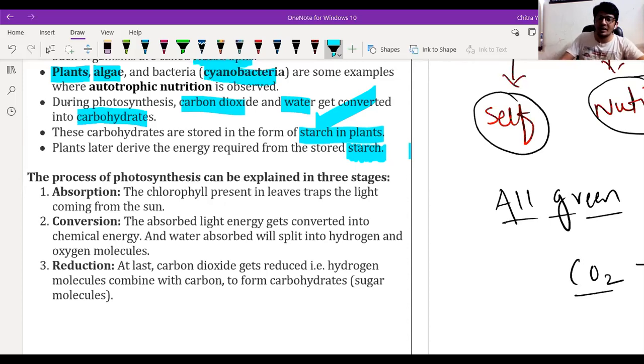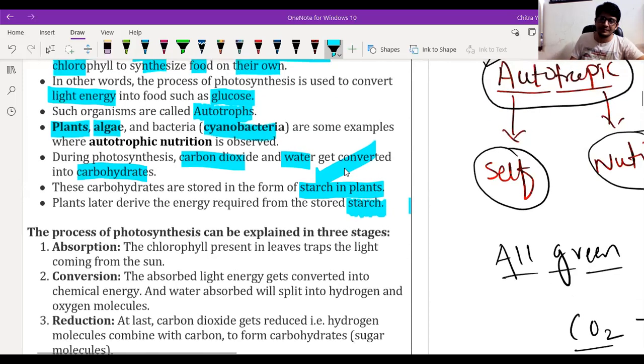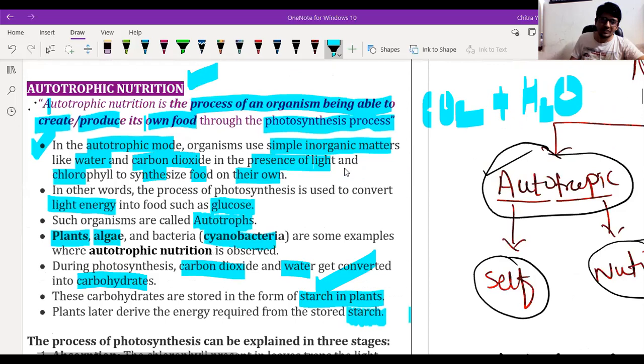Yes, sir. Any doubt till here, beta? No, sir. Okay, if you want to take a screenshot of this note that we have discussed, you can take it now, then we'll move further to the stages of photosynthesis.